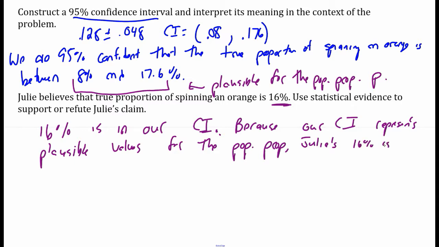Julie's 16% is a possible true proportion. It is a possible population proportion. 16% is in our confidence interval. That's our statistical evidence. It fell in our confidence interval. And because the confidence interval is plausible values for the population proportion, Julie's 16% is a possible proportion. She thought it was 16%. Our confidence interval supports that.